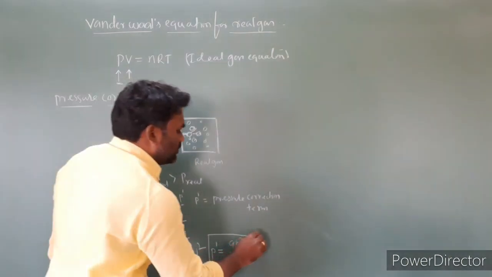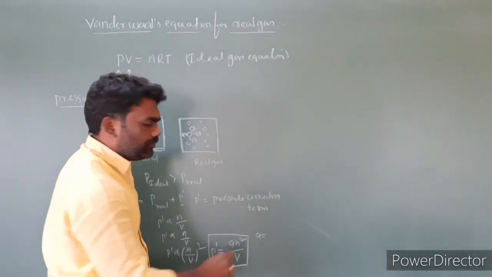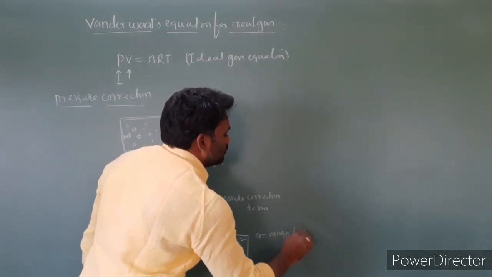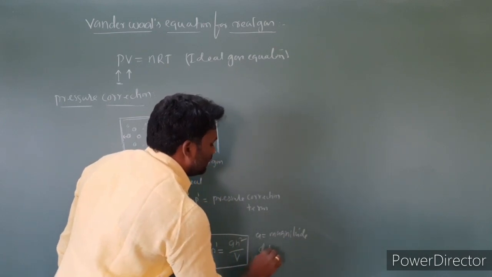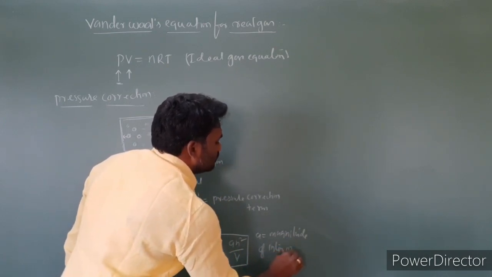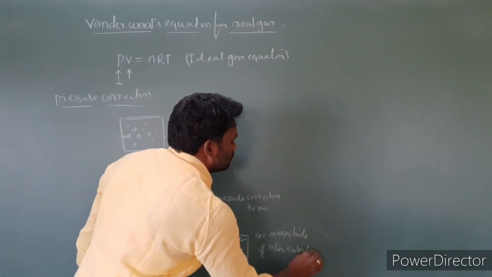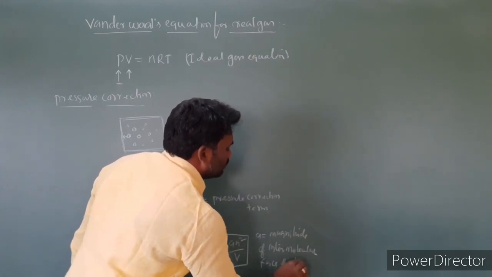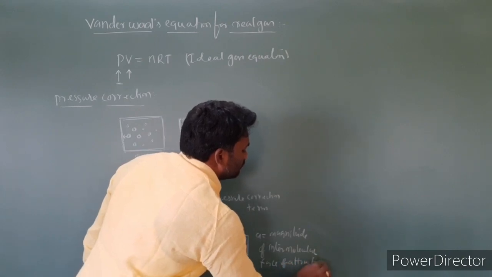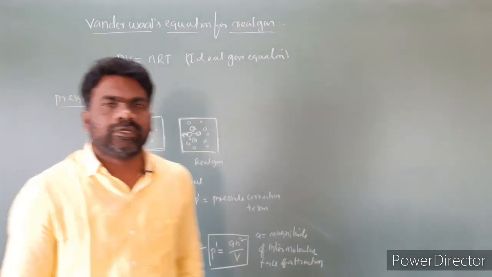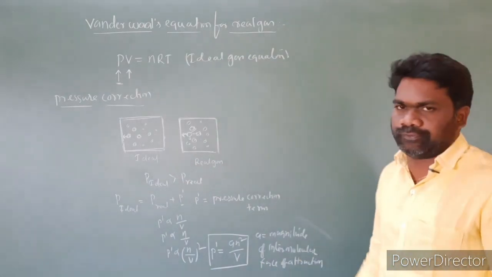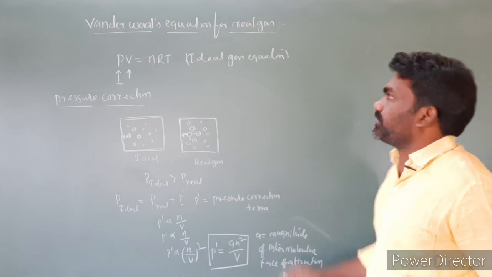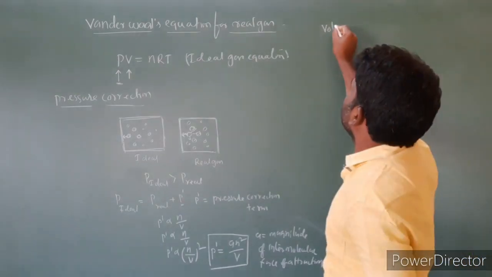Here a is the magnitude of the intermolecular force of attraction, or attractive force. Next, this is the pressure correction to the ideal gas equation. Next, the volume correction.